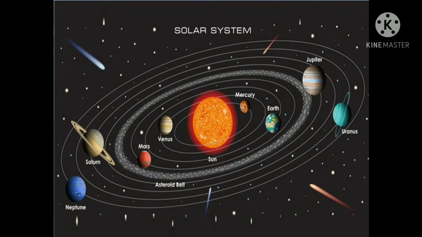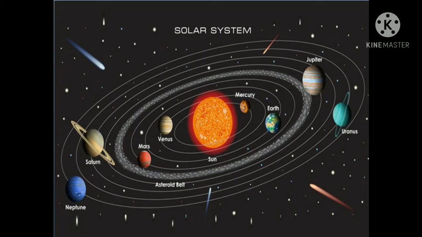Next planet is Saturn. It is the sixth planet from the sun. It is a gas giant. Its core mainly consists of iron and nickel, surrounded by liquid hydrogen and helium, with a thick outer gaseous layer. It is the second largest planet but the least dense planet in the solar system. Its density is less than that of water. It is also known as the ring planet because its rings can be seen from the earth with the help of a powerful telescope, and this planet has a special type of rings around it.